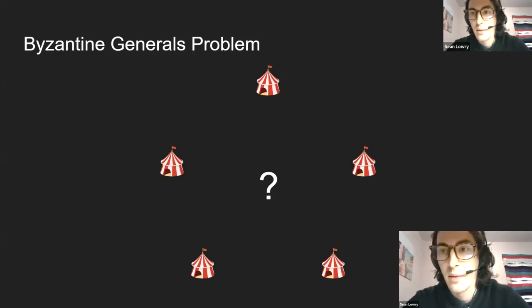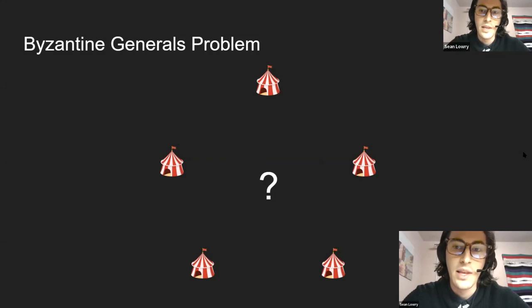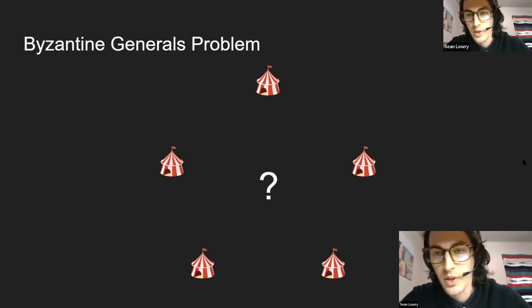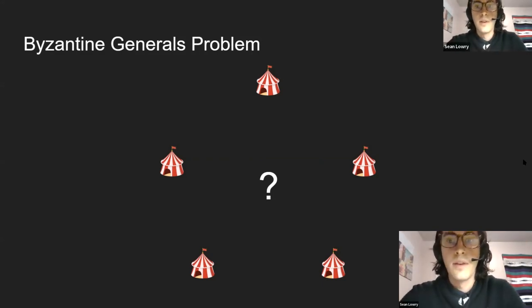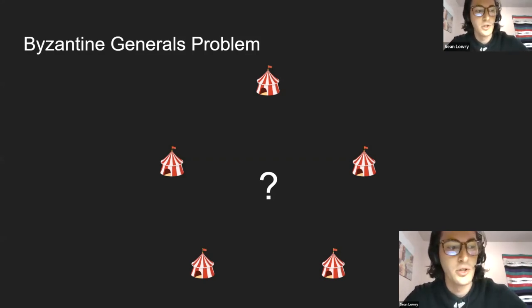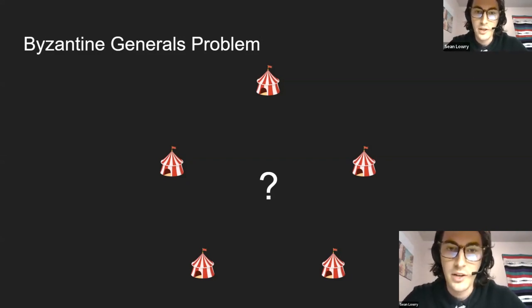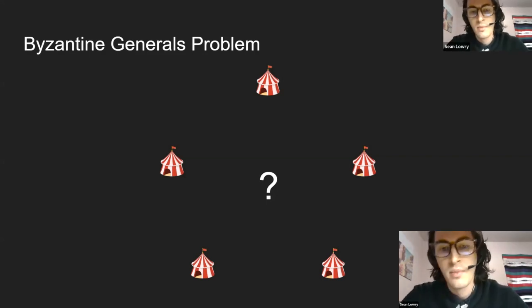For a long time, this problem was just unanswered because, let's say, they could send messengers to one another, but if the messengers get intercepted, you need to make sure the messenger got his message delivered. So you'd probably have to send a messenger back. But how can you trust that that messenger wasn't intercepted and replaced with a traitor? How can you trust the generals, that they're not traitors, that they're actually going to do what they say they do? So this is the problem.